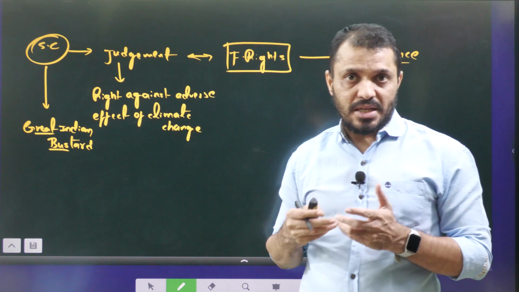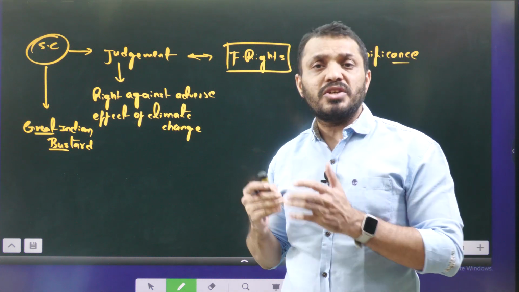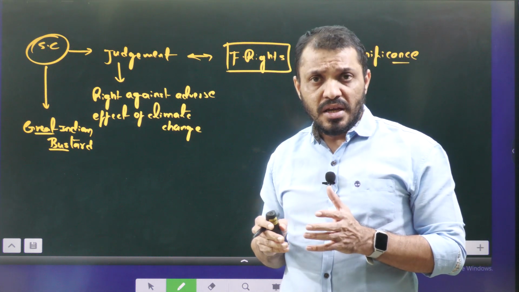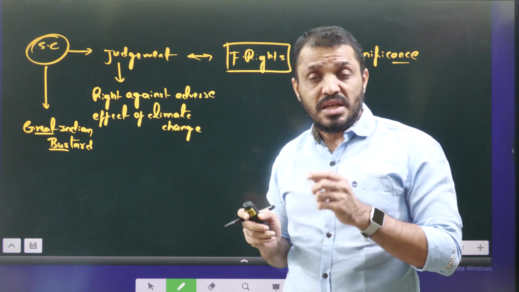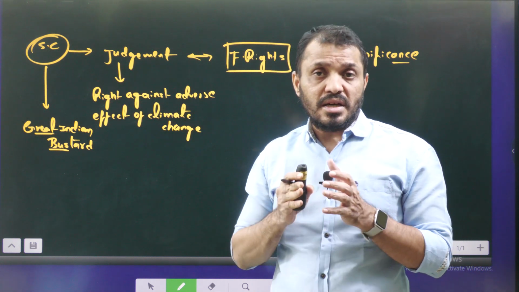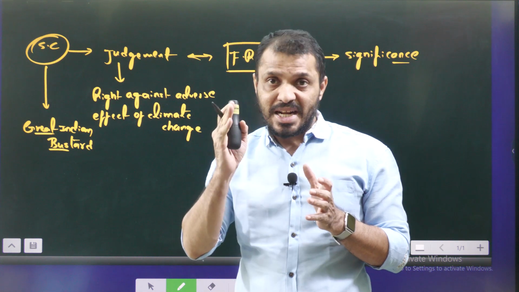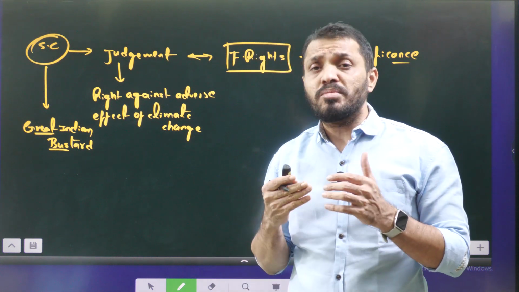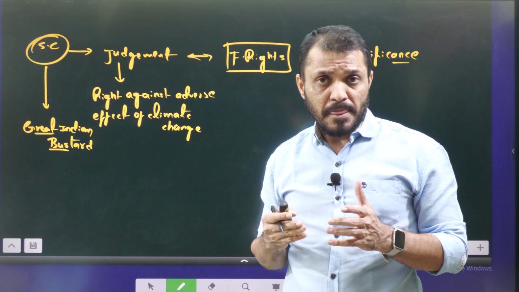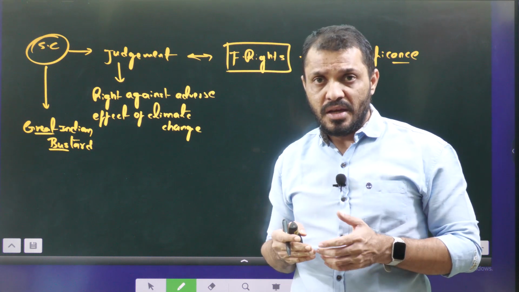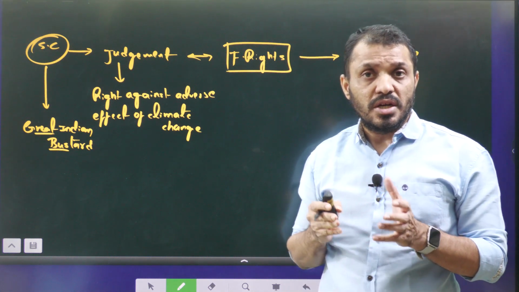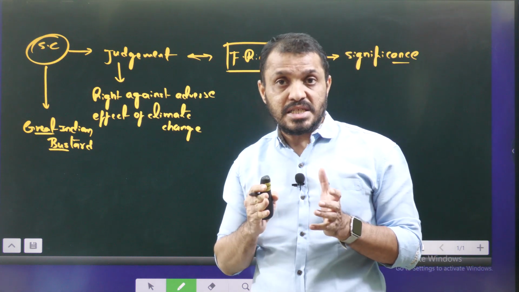In a previous judgment, not this one, the Supreme Court observed that the Great Indian Bustards are dying due to high tension power lines, the electricity transmission lines, and ordered 3 ministries to lay these power lines underground.